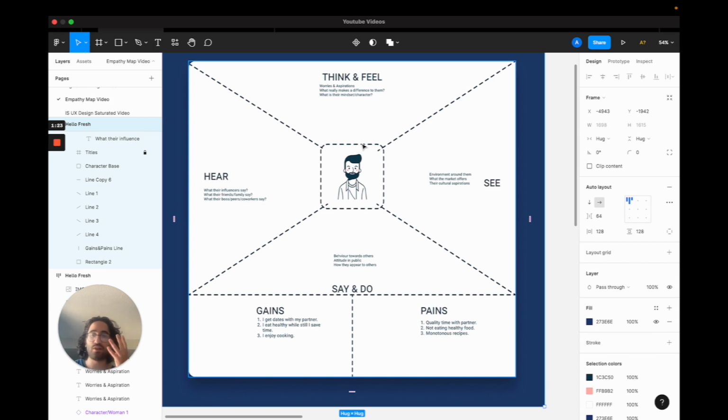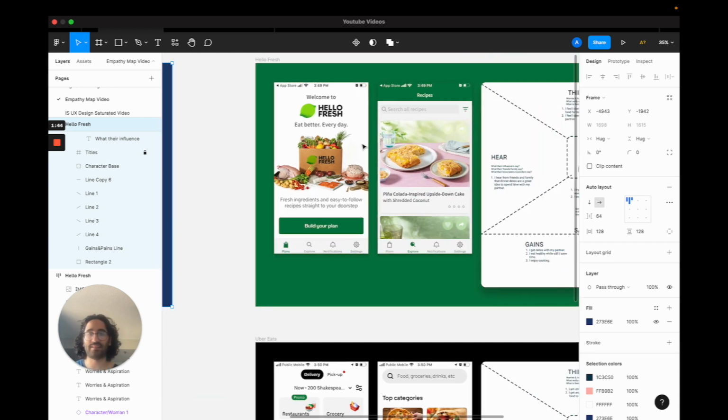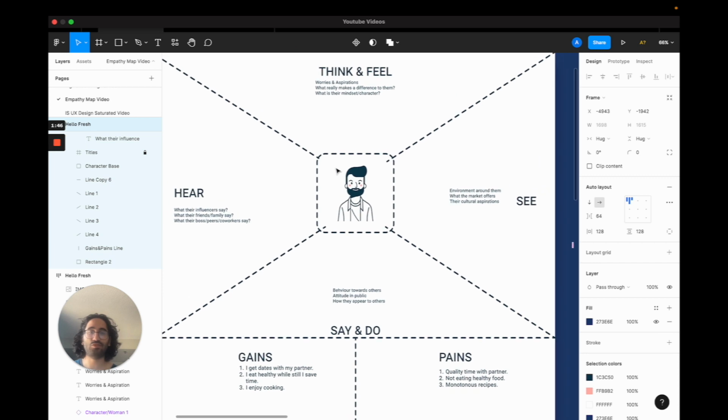This is how a normal empathy map looks like. It has four big columns: hear, think and feel, see, and say and do. For the hear column, you are going to be talking about what their general communities say about the product that they are going to get, whether that is competition or the usage of that product, and we are going to go over a practical example very soon. For the say and do, we are going to be basically writing down what they say or do when they are using the product. It might be a context, it might be how they talk to the other people around them when they are going to use your product.